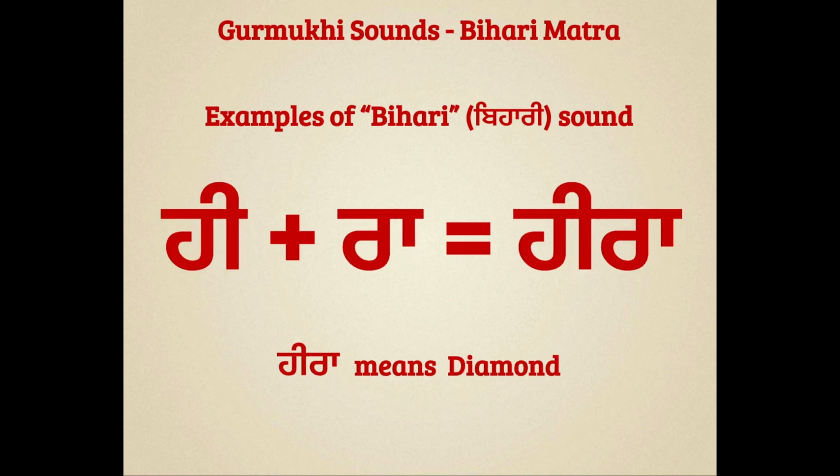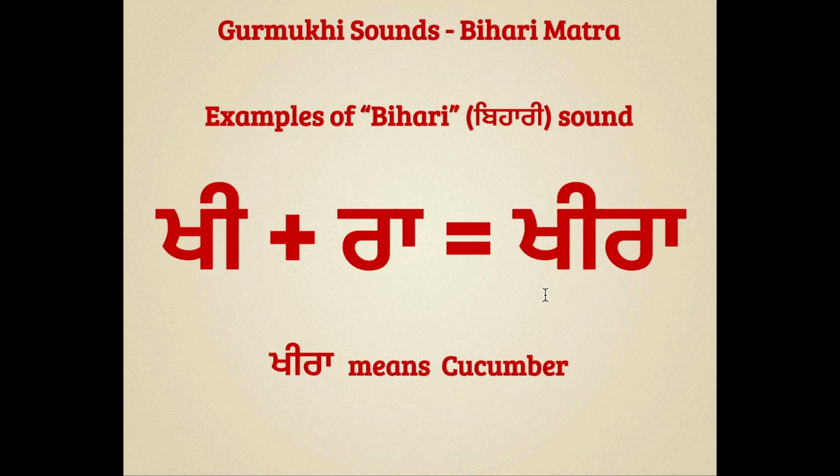Let's move to the next word. The next word is Hira. Hira means diamond. And to read this word, we can say Hahenu Bihari Hi, Rarenu Kannara, Hira. Hira. You can repeat after me. Hira.